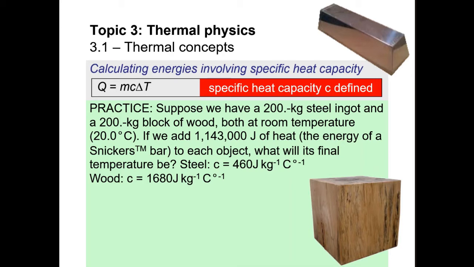For both, we have Q equal to mc delta T as they are changing temperatures. So Q equals mc delta T, with the higher temperature minus the lower temperature.